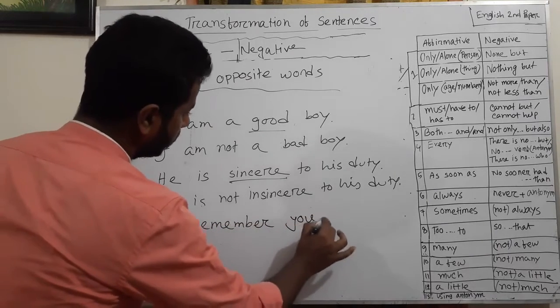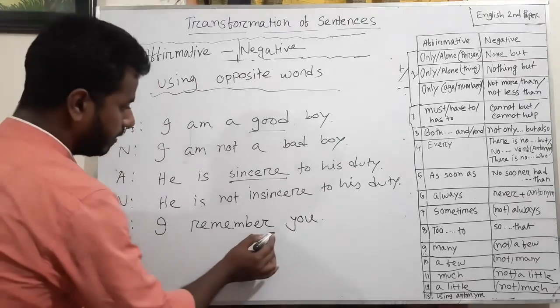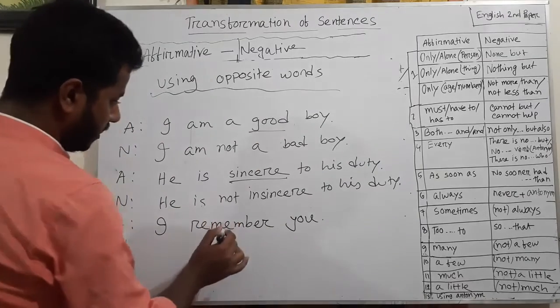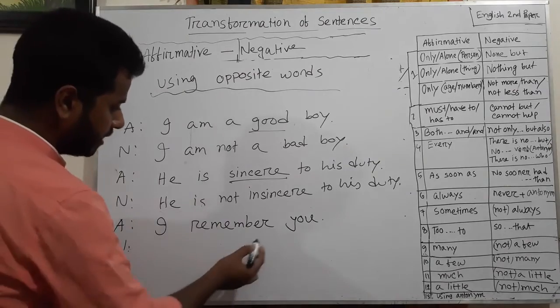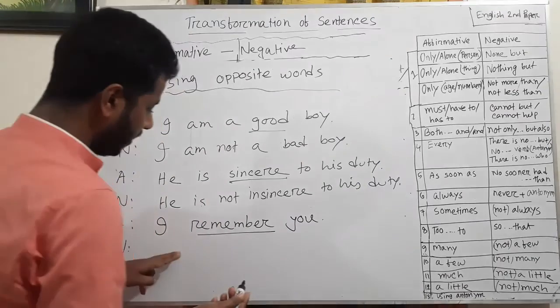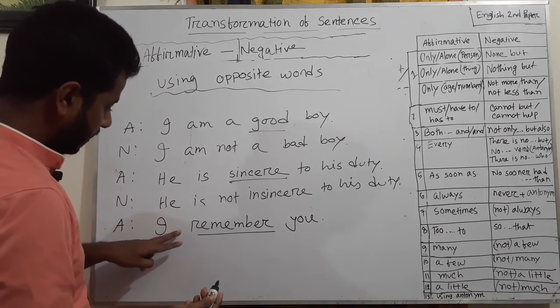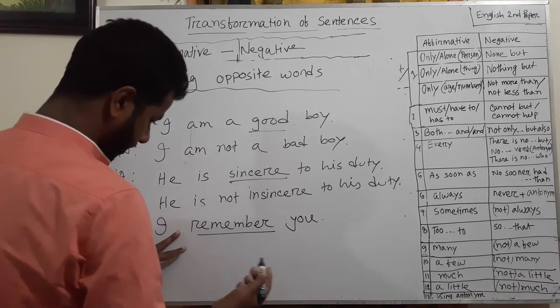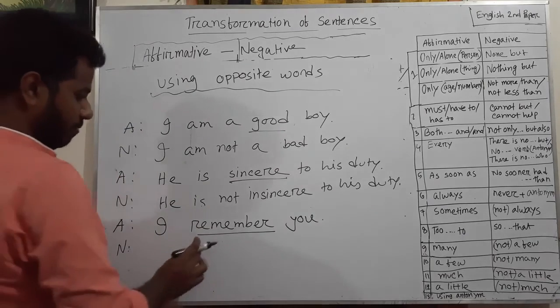remember you. Okay, to make it a negative sentence, we have to use not after auxiliary verb, but in this sentence there is no auxiliary verb. For this reason we have to bring auxiliary verb. So if the sentence is present indefinite, the auxiliary verb will be do or does. If the sentence is past indefinite, the auxiliary verb will be did.